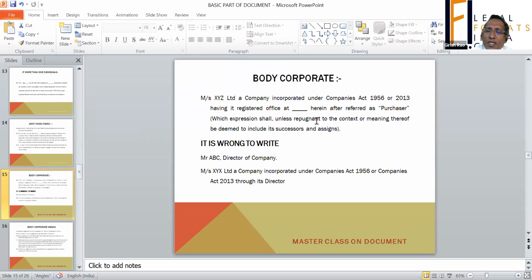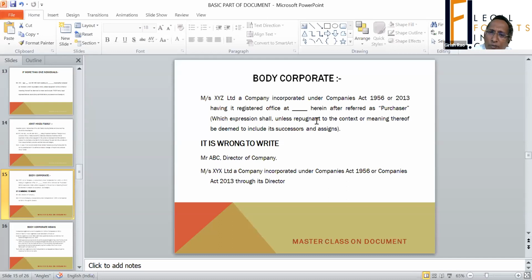Sometimes it is written as XYZ Limited, a company incorporated under the Companies Act 1956, 2013, through its director. That is also not required, because the company is a separate legal entity.